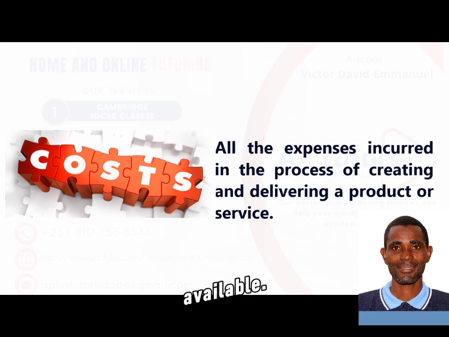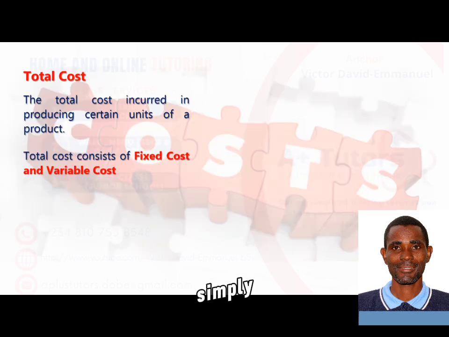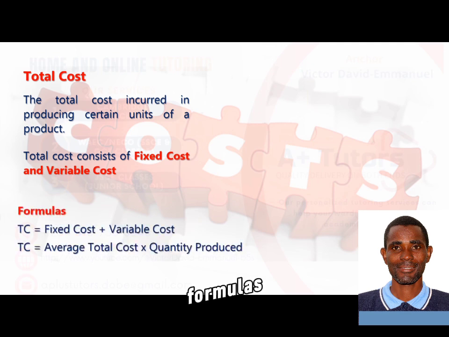services available. Total cost. Total cost simply talks about the total cost incurred during the production of certain units of your product. Meanwhile, there's no way you will talk about total cost that will not talk about what we call fixed cost and variable cost. Of course, we have various formulas for calculating total cost. You can either use fixed cost plus variable cost, or you use average total cost multiplied by the quantity produced of a commodity.